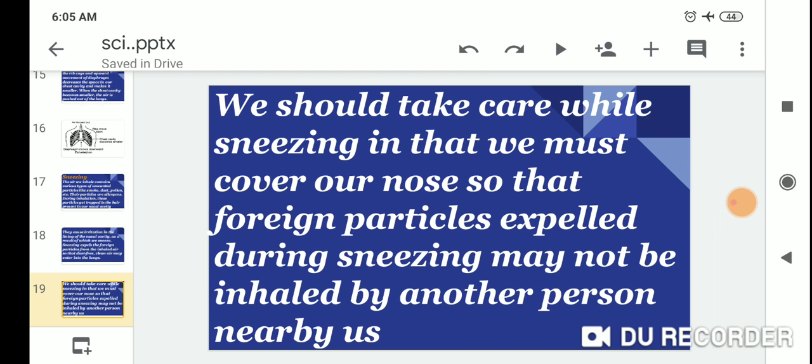So we should take care while sneezing. We must cover our nose so that foreign particles expelled during sneezing may not be inhaled by another person nearby us.